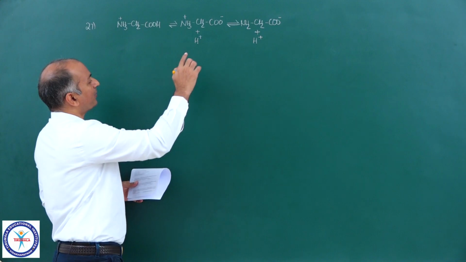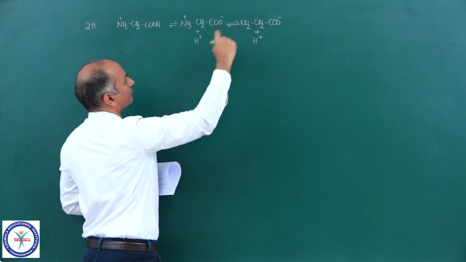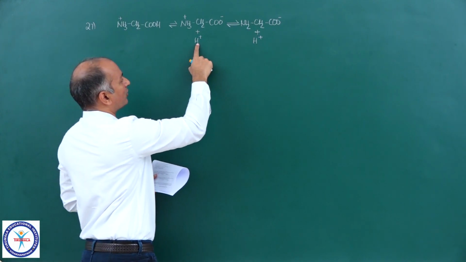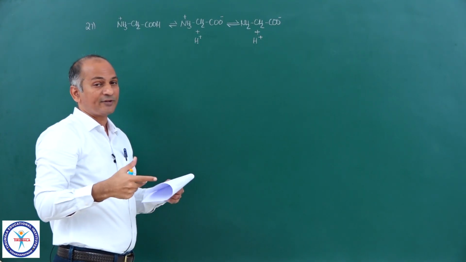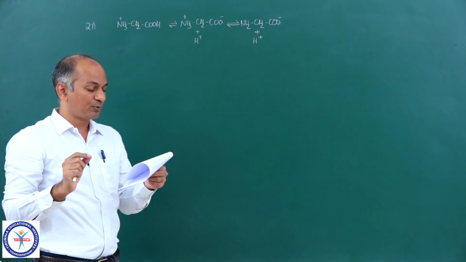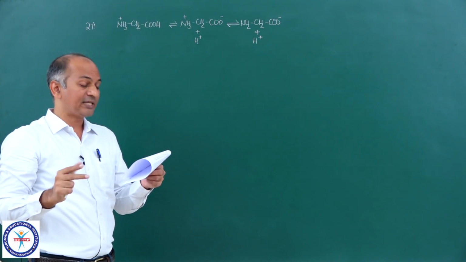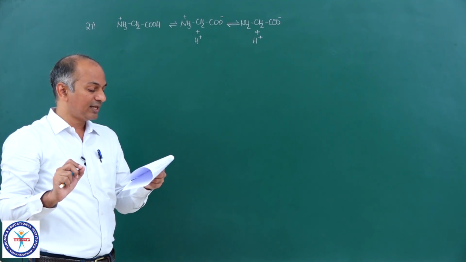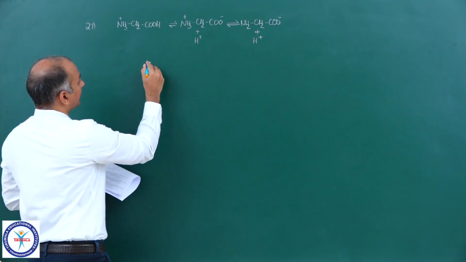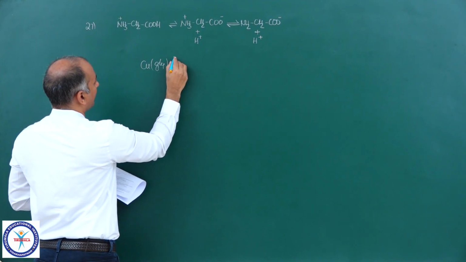So when you add Cu2+, this starts combining with Cu2+ and this entire equilibrium is shifted in the forward direction. And when the equilibrium is shifted in the forward direction, the amount of H+ will increase. When the amount of H+ increases, pH decreases. So if you see the options, after addition of Cu2+, pH decreases. Yes, it is correct. No change in pH, wrong. pH increases, wrong. [Cu(Gly)3]- is a diamagnetic complex. Actually, in that complex, [Cu(Gly)3]-.